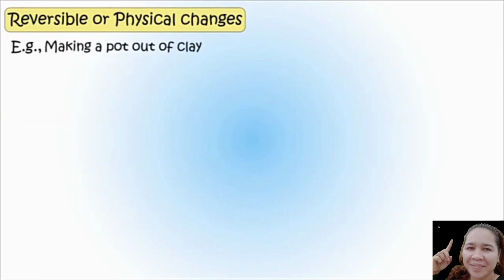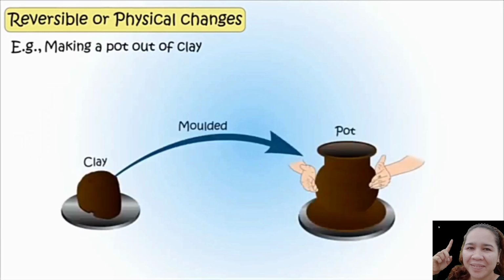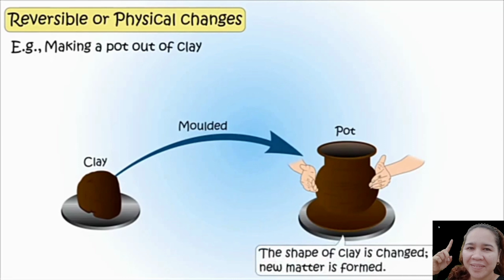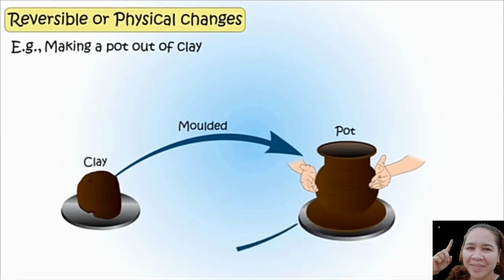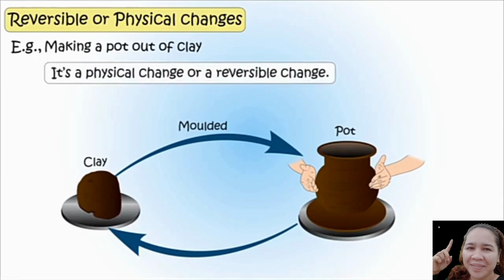Another example is making a pot out of clay. The shape of the clay is changed, but no new matter is formed. It is an example of a physical change that is irreversible.